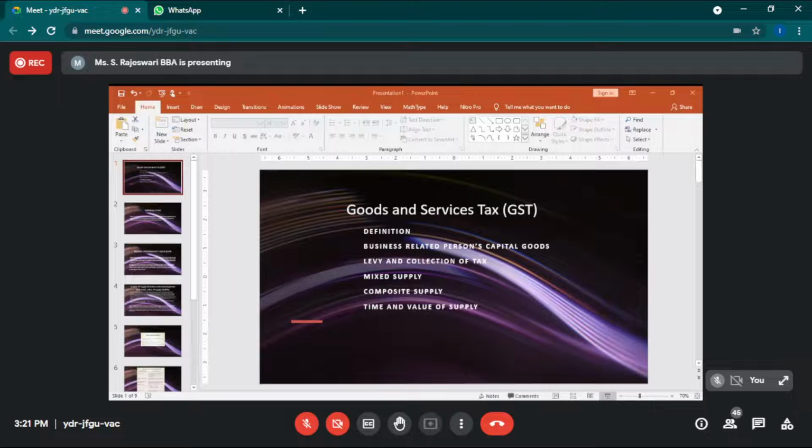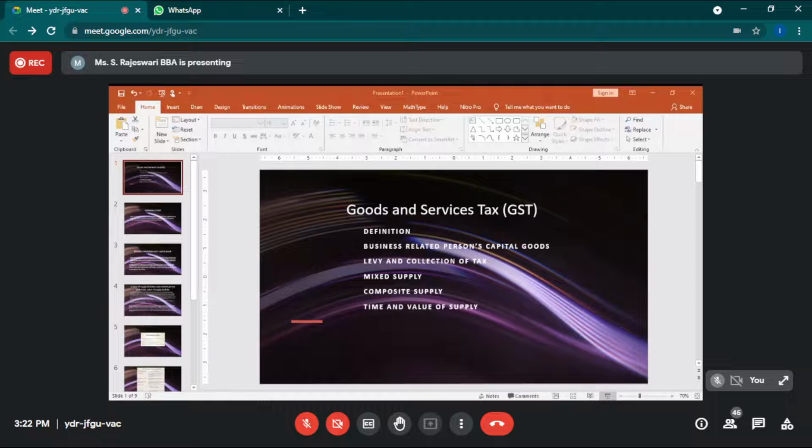Okay, next one. This is for goods. When you have physical goods, then this is the rule. Suppose you are doing services, there is a time of supply of services, so what is the condition? Time of supply is classified under Section 13 of the GST Act.